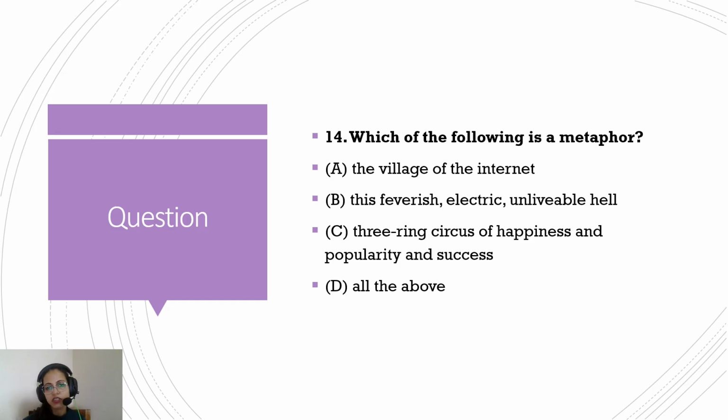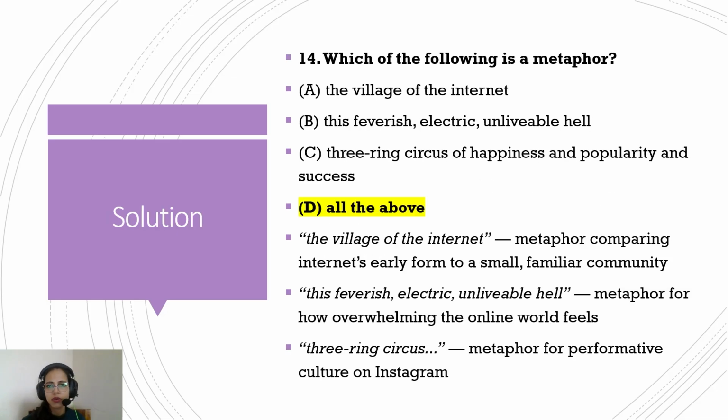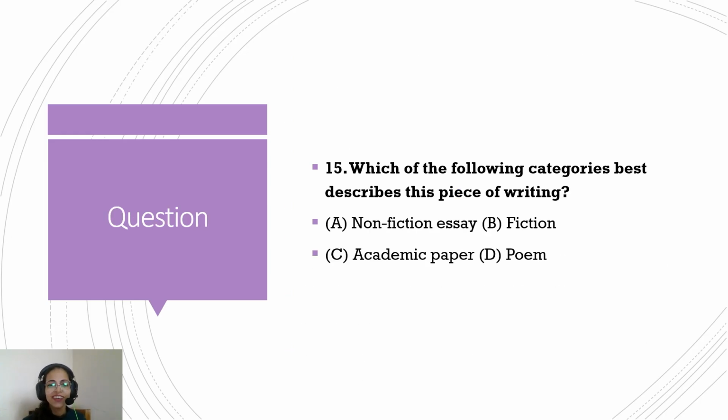Which of the following is a metaphor? The village of internet, this feverish, electric, unlivable hell, the three-ringed circus of happiness, popularity, and circus. So all the above are metaphors. So village of internet is a metaphor comparing internet's early form to a small familiar community, a village. This feverish, electric, unlivable hell is a metaphor for how overwhelming the online world would feel. The three-ringed circus is a metaphor for performative culture on Instagram. Everybody is trying to perform for the likes and whatever all other reactions are. I really don't use it, so I don't really know.